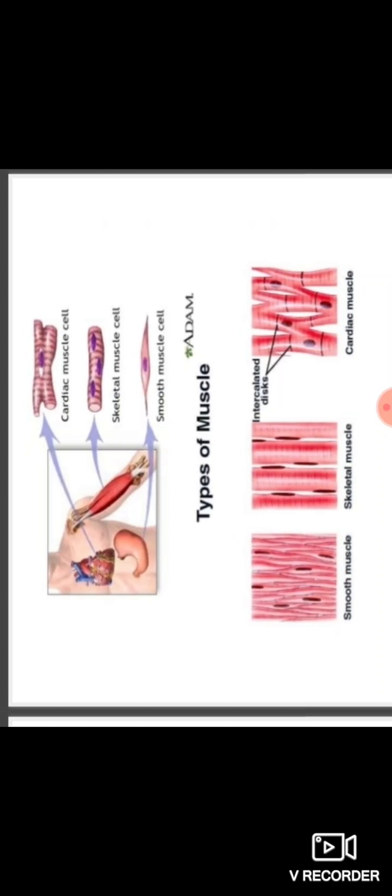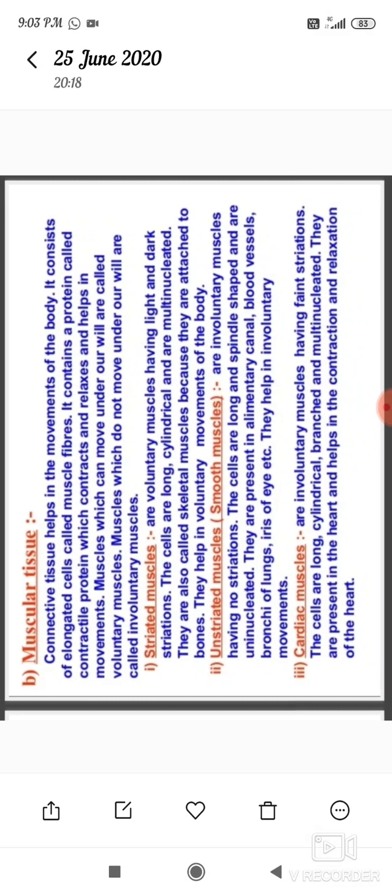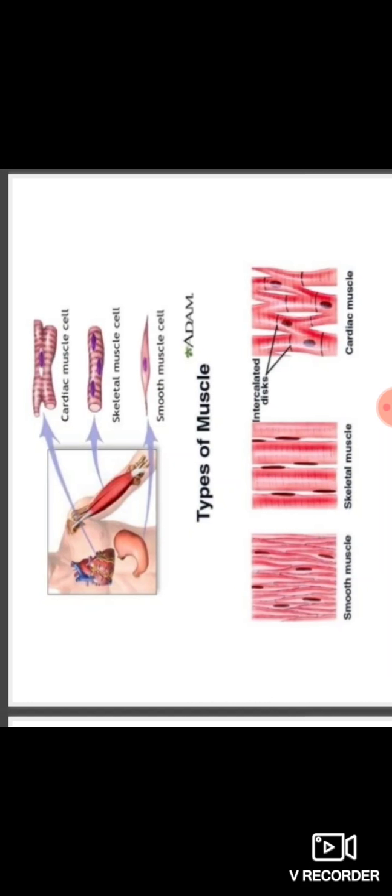Here you observe they are involuntary muscles, and the cells are long, cylindrical, branched and multinucleated.